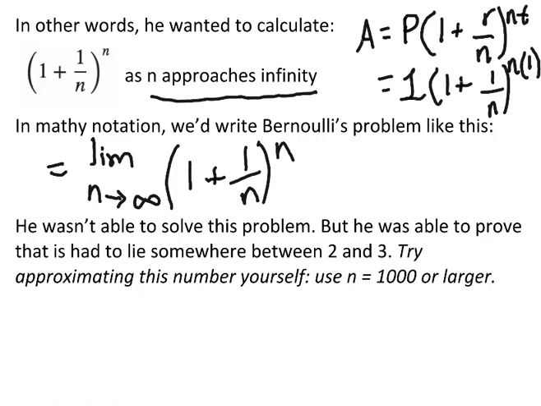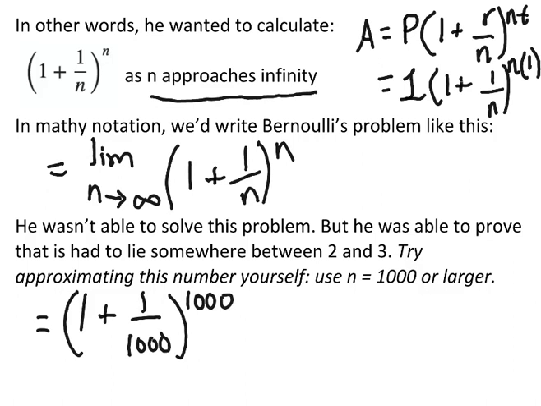He wasn't actually able to solve this problem. He was able to prove that the number that you get when n gets really, really big is going to be somewhere in between 2 and 3. But he actually wasn't able to find out exactly what it is. But let's try approximating ourselves using just a really big n. So let's say we use n as like 1,000. You can pick any n you want. So we're going to do 1 plus 1 over, n's not going to be infinity, but we'll make it 1,000. That's a big number. And then to the power of n is 1,000.